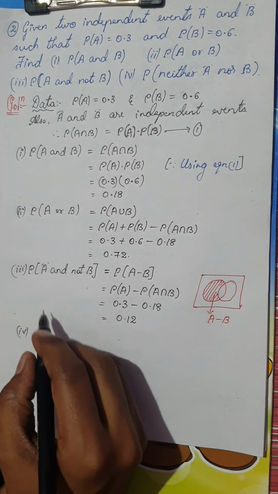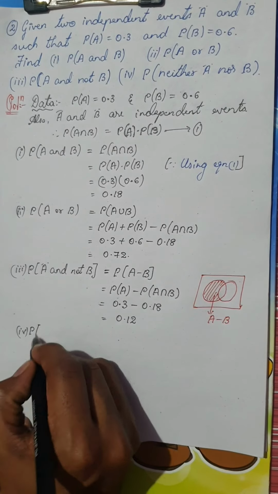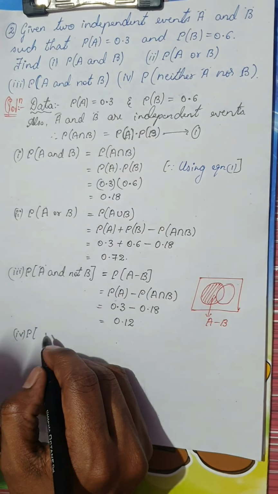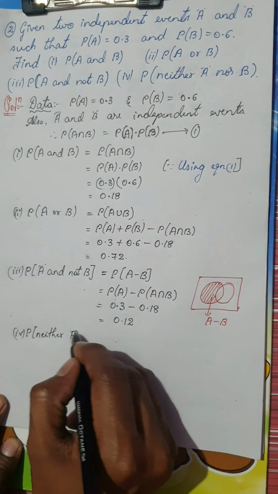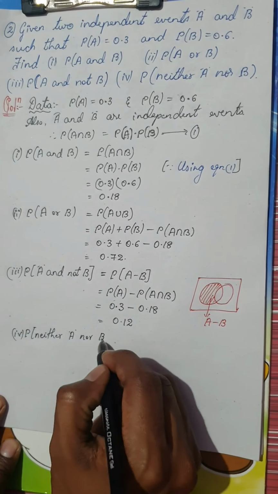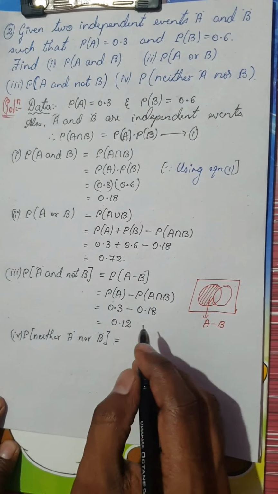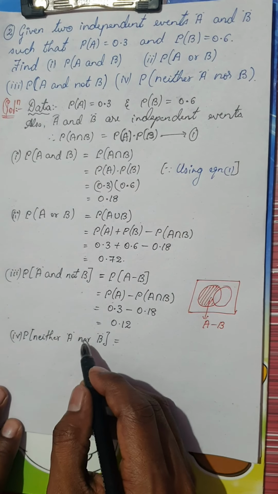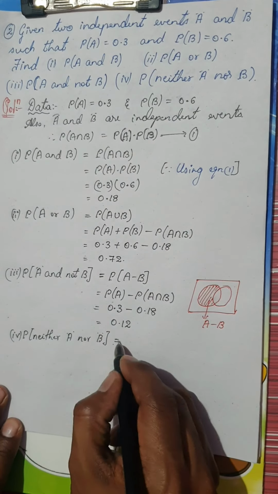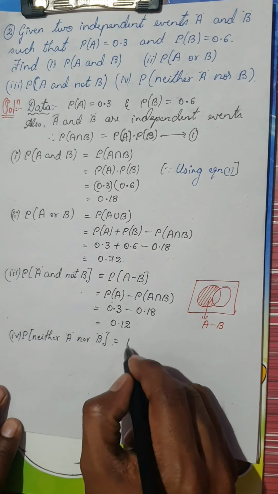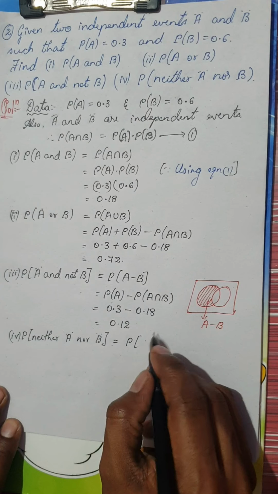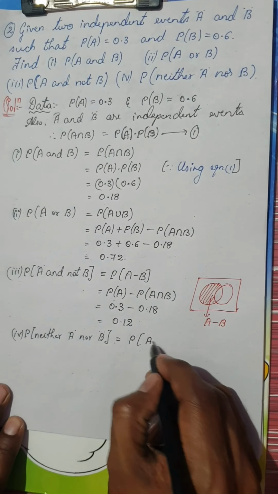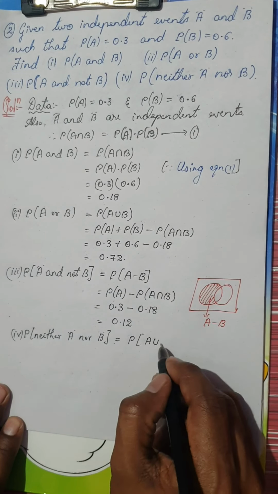So the fourth condition I want is probability of neither A nor B. Probability of neither A nor B means you should have neither A nor B. Actually, neither A nor B is nothing but probability of the complement of the union, so it is A union B complement.